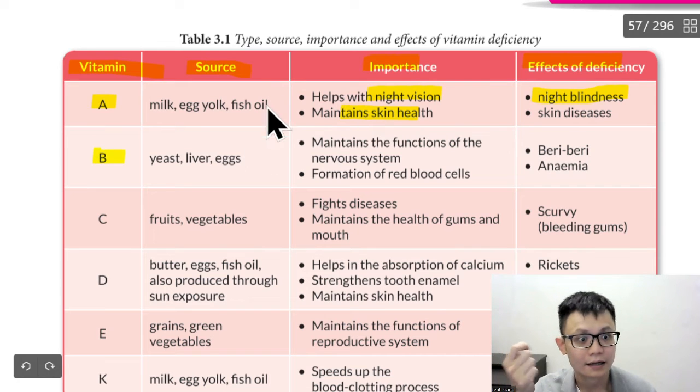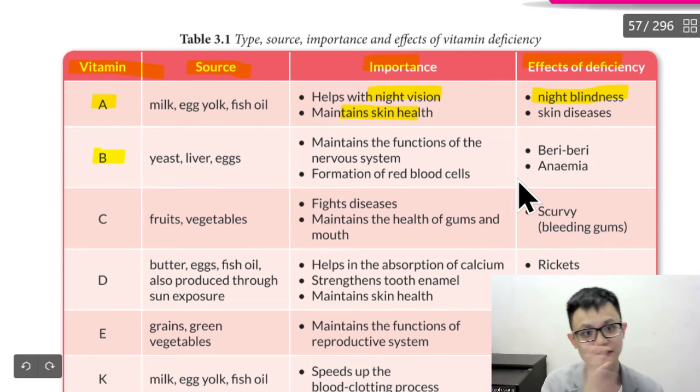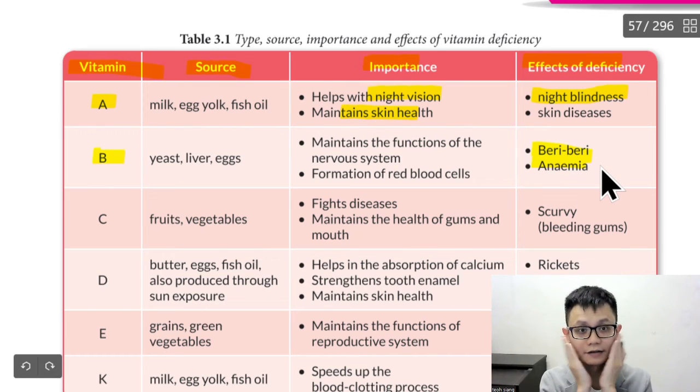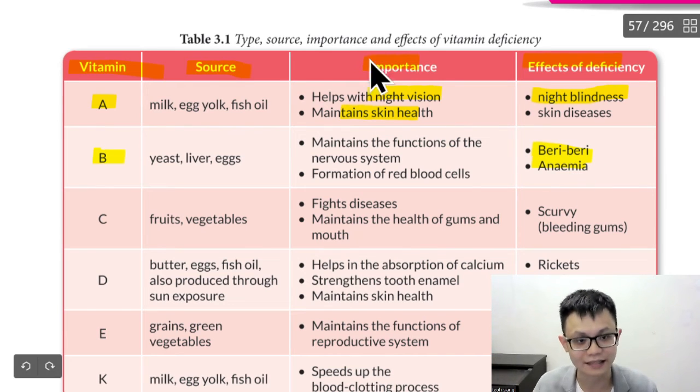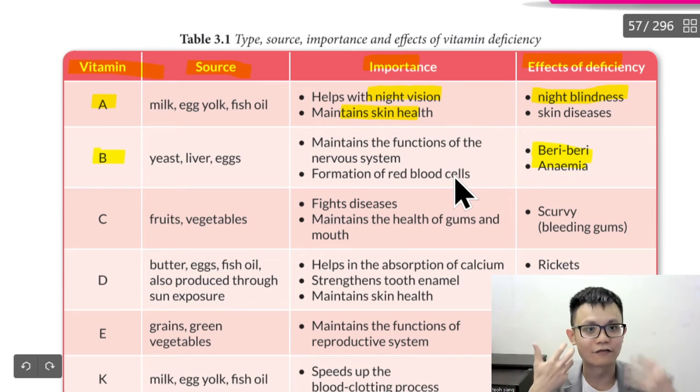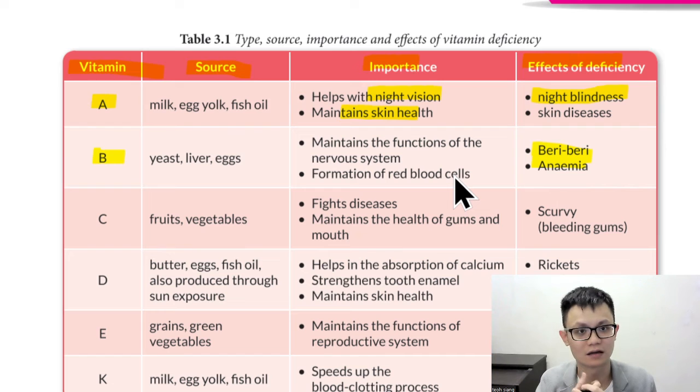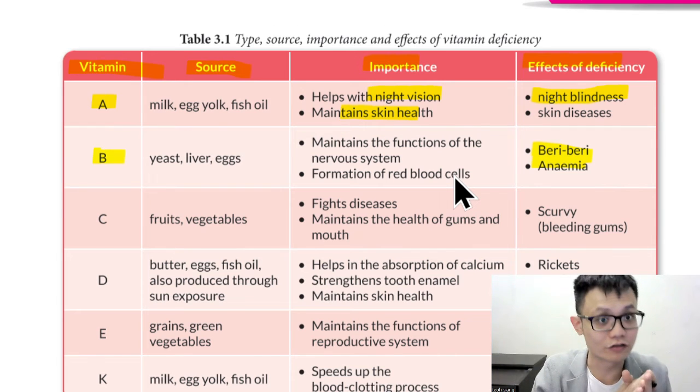For vitamin B, I go to the disease first, then the source. The disease is beriberi, or anemia. Anemia means not enough blood cells, so your body will become a very pale white color. Correct or not? You can see your friend sometimes, the face becomes very white. Something is wrong already. Maybe he's starting to become unconscious or so on.